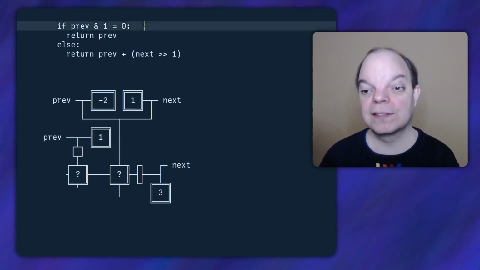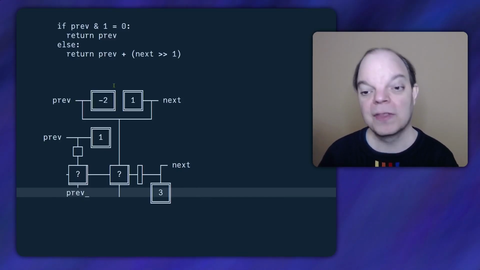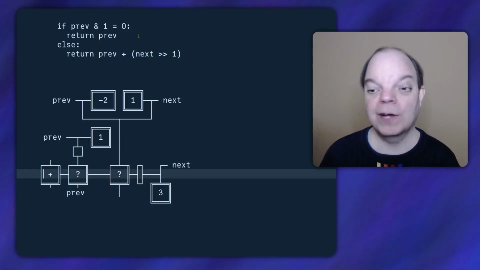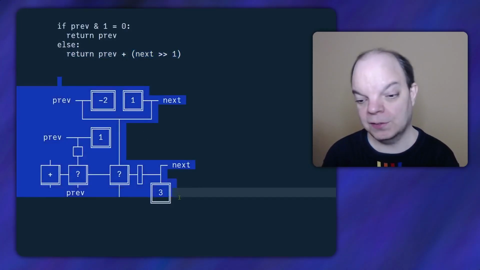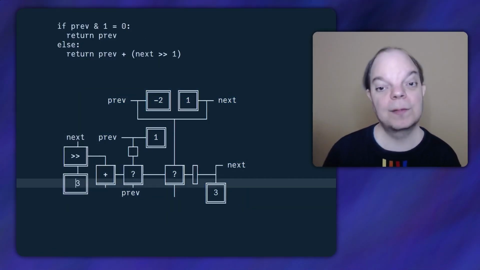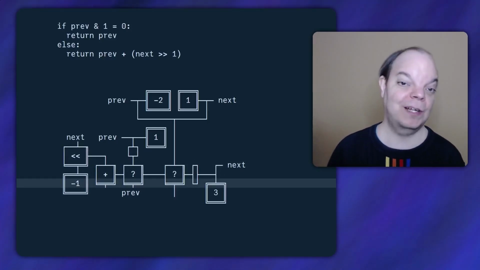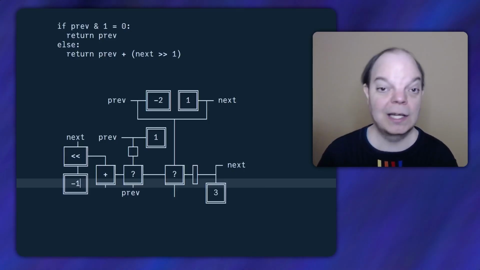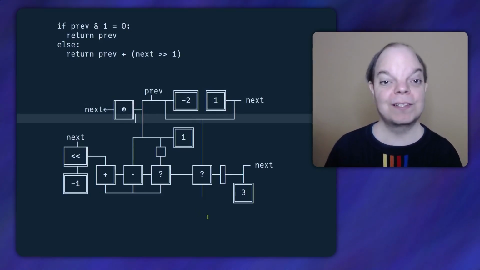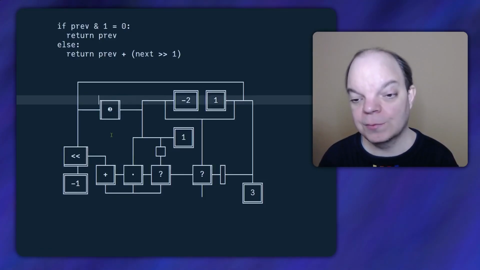Now if the result of that is equal to 0, then we'll be on the false branch. So this should say prev. And then the true branch should be this. So we need an addition here. And finally, we need to implement the next shift right 1. So let's make a little bit of space here and put the shift right function here. Except that I've decided to actually write this as shift left negative 1, because as we all know, shift left is more fundamental to Funciton. And now all of the prevs are on the left side, so let's join them all up. And then we can write the declaration box right here, and then we can just join up the nexts. So now if I haven't made a mistake, this should be the correct function.